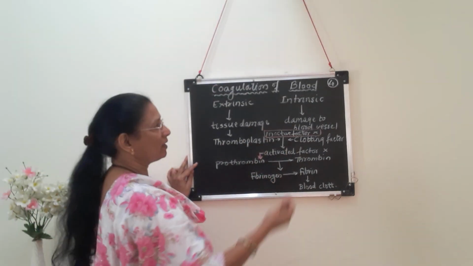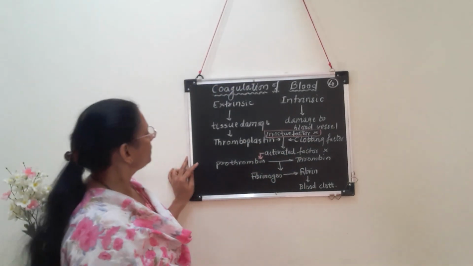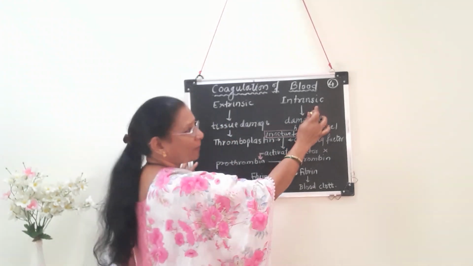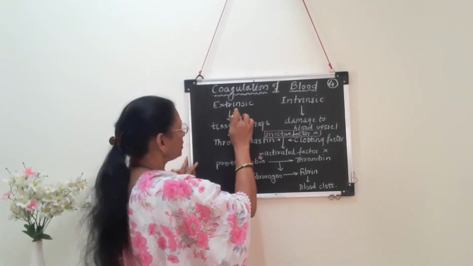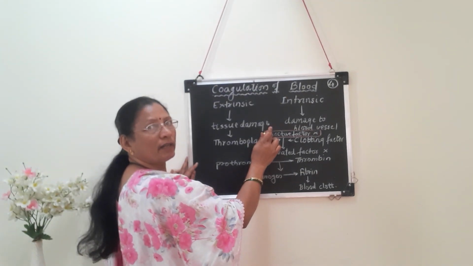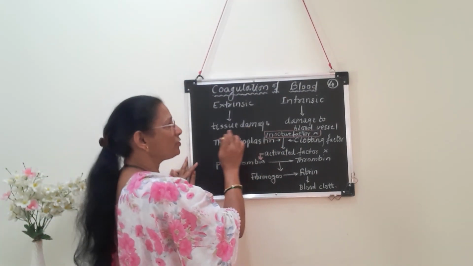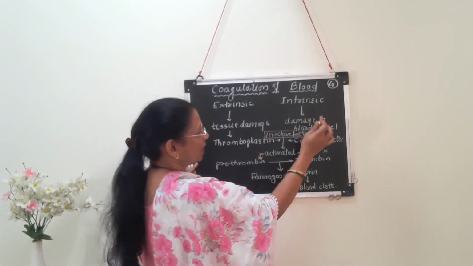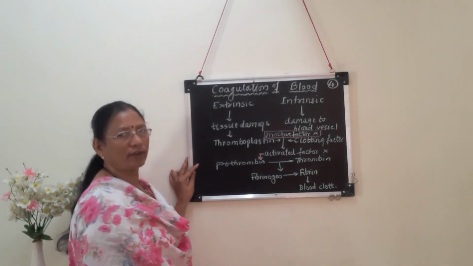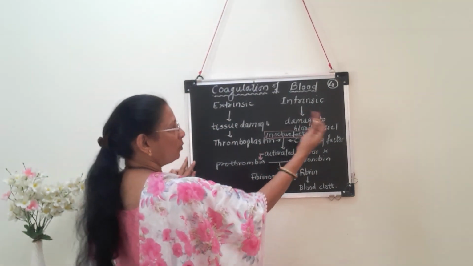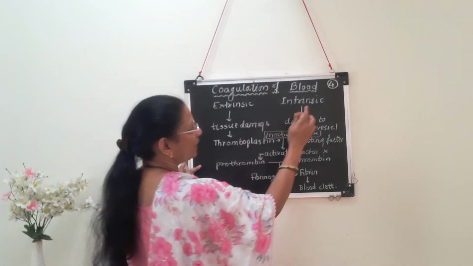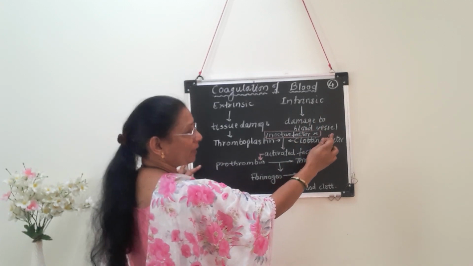Now, how does the coagulation process take place? Here it is written: extrinsic pathway and intrinsic pathway. The extrinsic pathway is related with tissue damage, that means when blood comes in contact with damaged tissue. And the intrinsic pathway is related to damage to blood vessels, that means when blood comes in contact with any foreign surface. So these are the two processes, both of which lead to coagulation of blood.